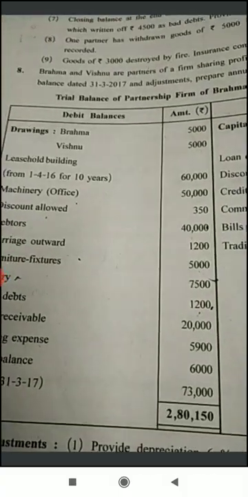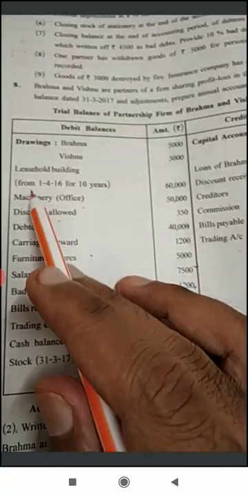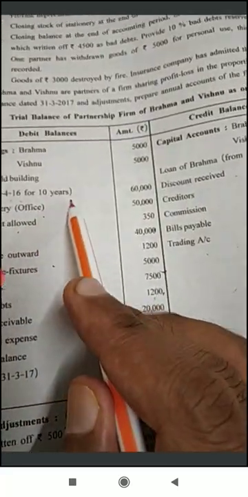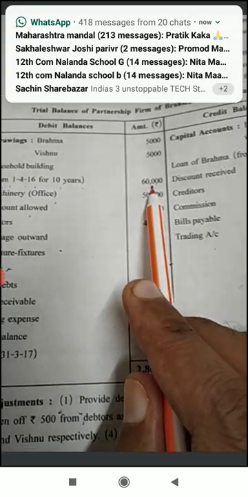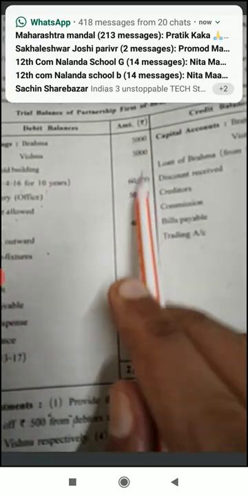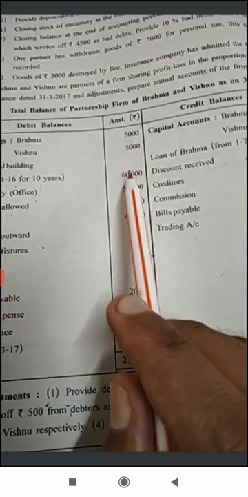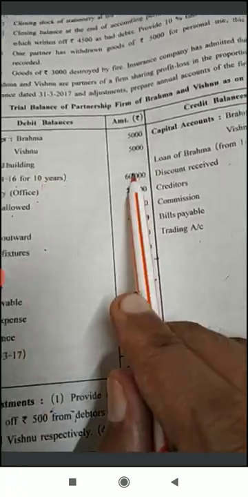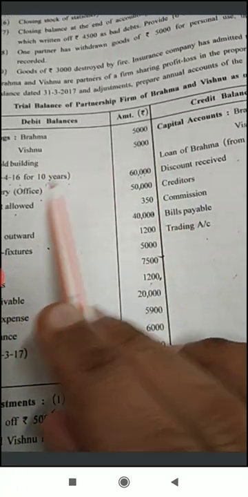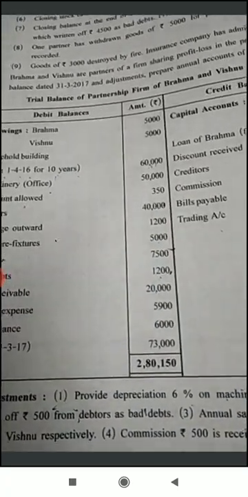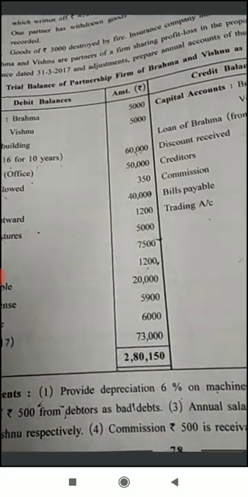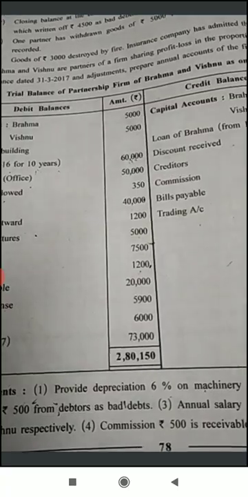This is called hidden adjustment because it is given here from 1/4/16 for 10 years, and total amount is rupees 60,000. इसका मतलब क्या हुआ कि आपने 60,000 आज एडवांस पेमेंट कर दिया एज ए रेंट. 10 साल का रेंट पे किया है 60,000. ओके, तो एक साल का कितना होगा? 60,000 डिवाइडेड बाई 10, दैट 6,000. तो एक साल का 6,000. So in balance sheet, first effect, asset side, record here leasehold building 60,000 minus current year lease 6,000. Second effect, that is the PL account debit side, current year lease 6,000.